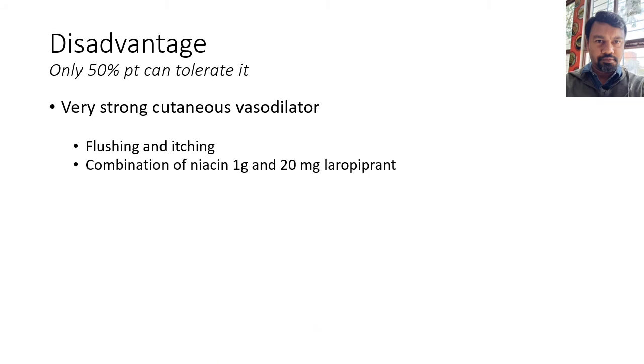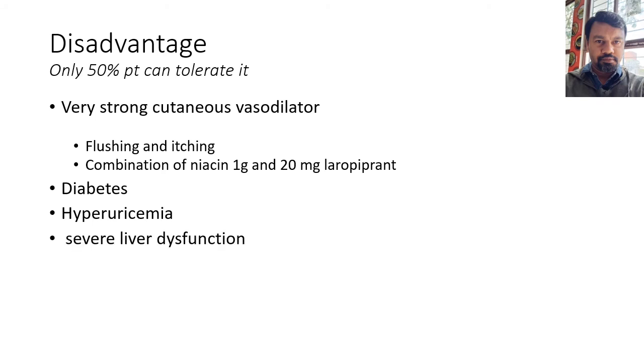It can also produce arrhythmias. It can also aggravate myopathy caused by statins, and it is also contraindicated in pregnancy because of teratogenicity. So because of these many problems, niacin is usually not preferred. It is only indicated for severe hypertriglyceridemia.